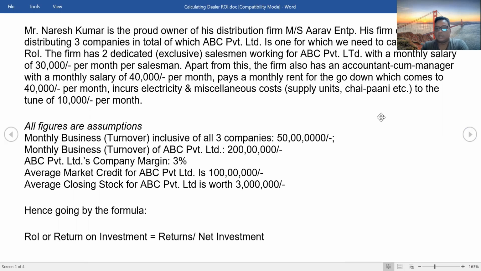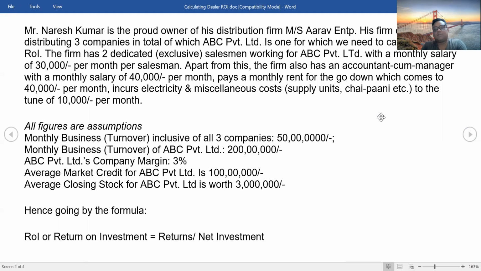At the same time, there is the godown rent where the stock is kept, which is around 40,000 per month. There is electricity bill, chai, pani, etc., which comes to around 10,000 rupees per month. These are extra expenses. So here all figures are assumptions. Let's say the monthly business, including all these three companies which ROI Enterprises is doing, is around 5 crore rupees, where the monthly business of ABC Private Limited, for which we are calculating ROI, is around 2 crore rupees.